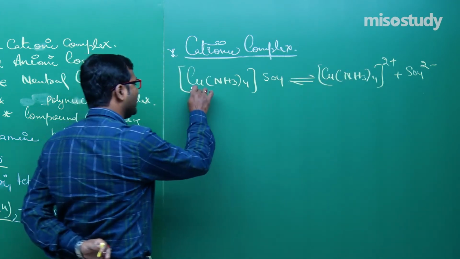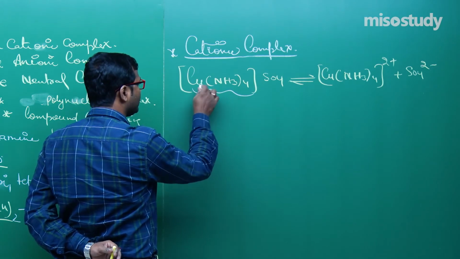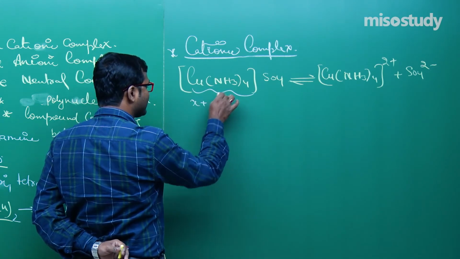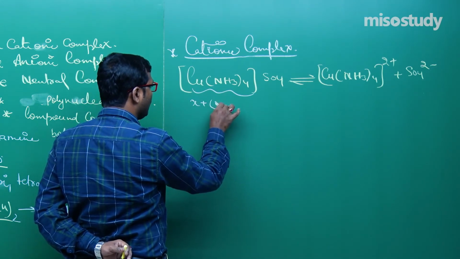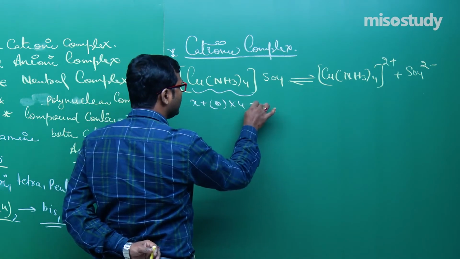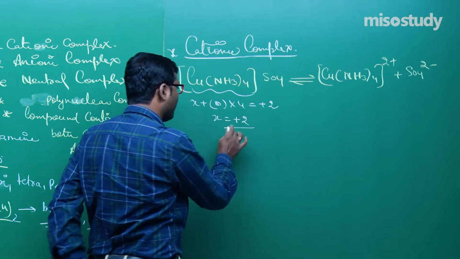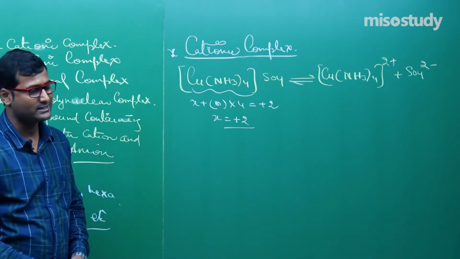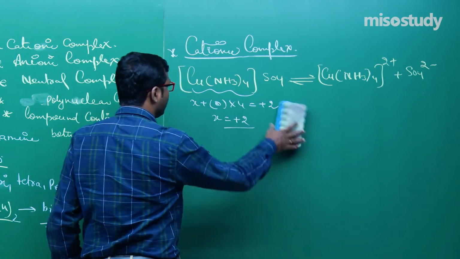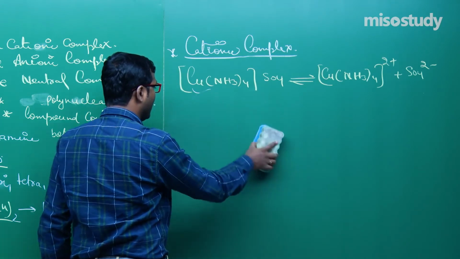And how to write the name? First of all, find out the oxidation state of copper, that is x plus 0 into 4, and it contains a plus 2 charge. So x is equal to plus 2. So copper is in the plus 2 oxidation state. Yes, sir, definitely copper is in the plus 2 oxidation state. Now how to write the name?